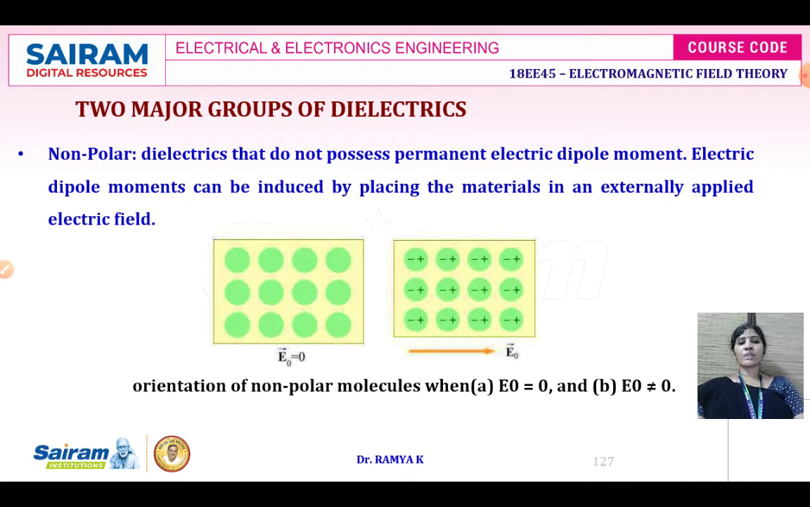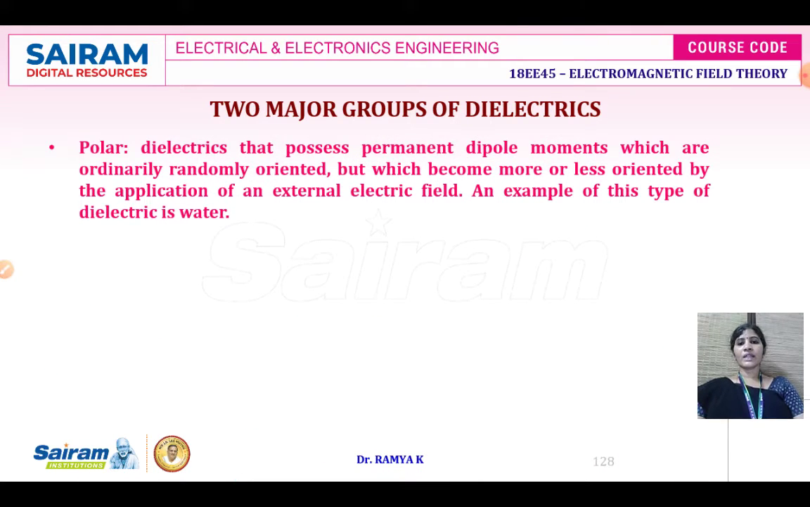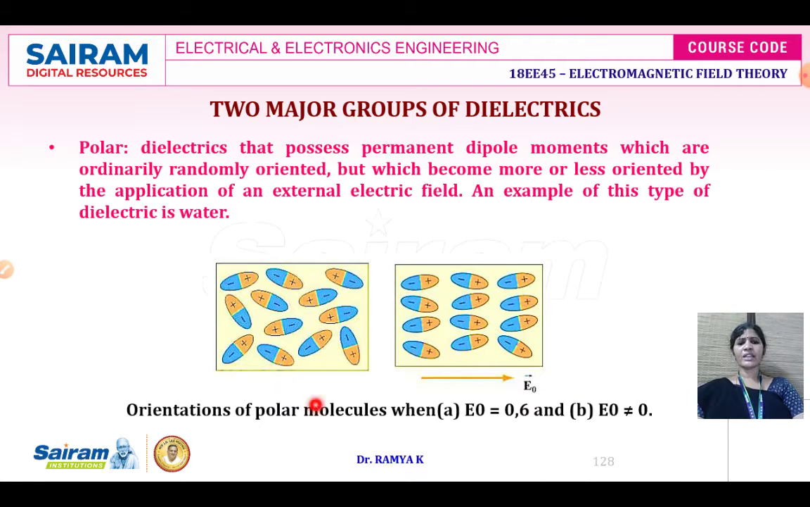The next group is going to be polar dielectrics. Under polar dielectrics, the dielectric will possess a permanent dipole moment, which is ordinarily randomly oriented but which becomes more or less oriented by the application of the electric field. Here, with the application, when E equals 0, it is randomly oriented. Here it is shown with the example of water.